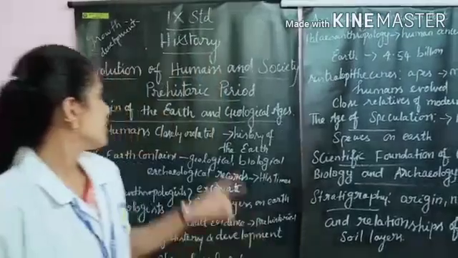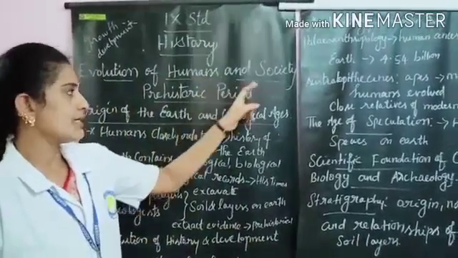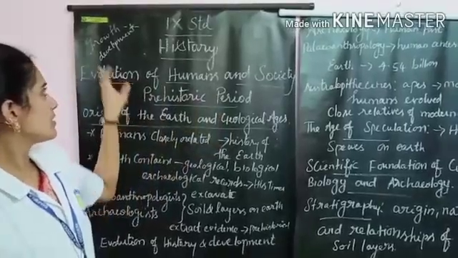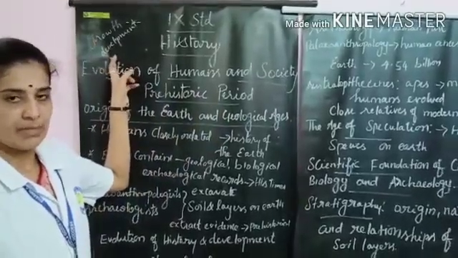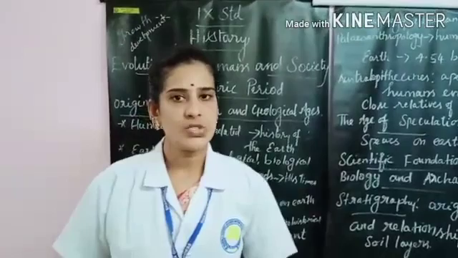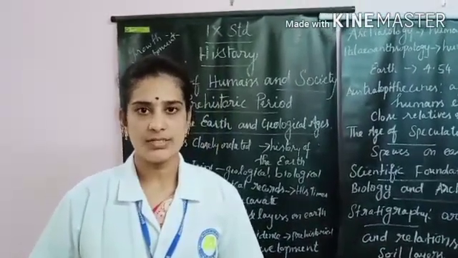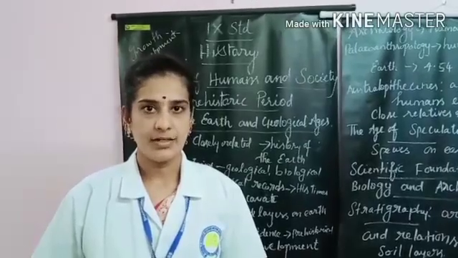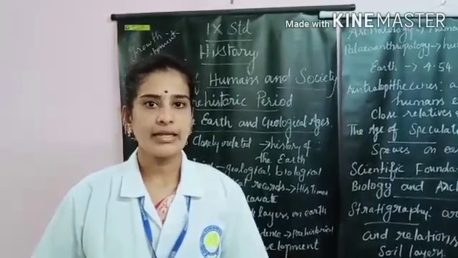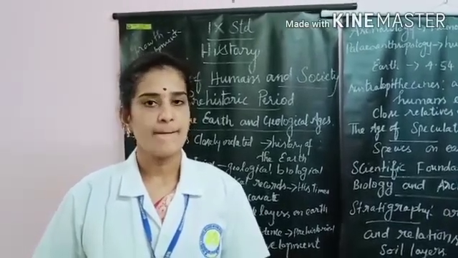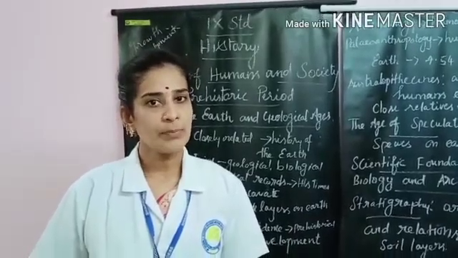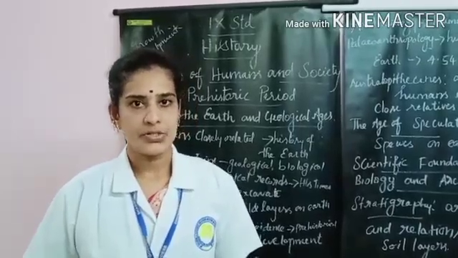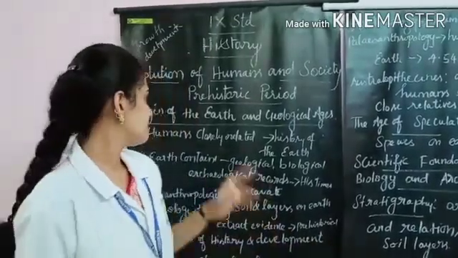Today's lesson is evolution of humans and the society: the prehistoric period. Evolution means growth or development. We live in the age of information technology. This development did not emerge all of a sudden. The development process came from our ancestors, because prehistoric peoples were pioneers of creative knowledge. Now, go to the lesson.